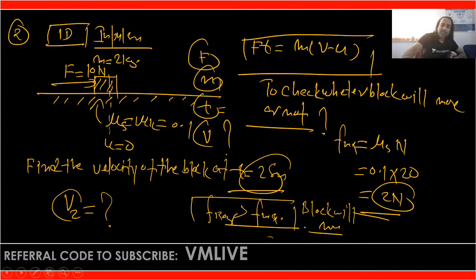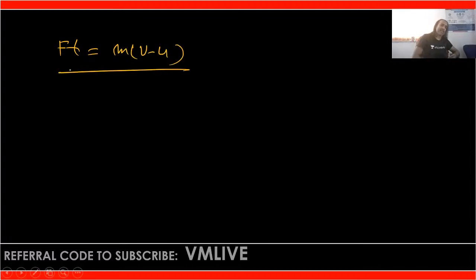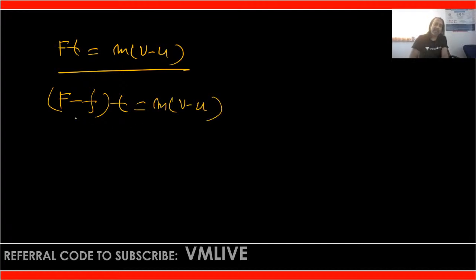Okay, now let us move ahead. Now if the block will move, then you have the impulse momentum equation, Ft is equal to m(v minus u). Now who will give the impulse? Here you will get the impulse because of the external force as well as because of the friction. It means F minus frictional force into t is equal to m(v minus u). Why am I writing F minus ft? Because this impulse momentum equation is useful only when all the vector physical quantities are in the same direction.